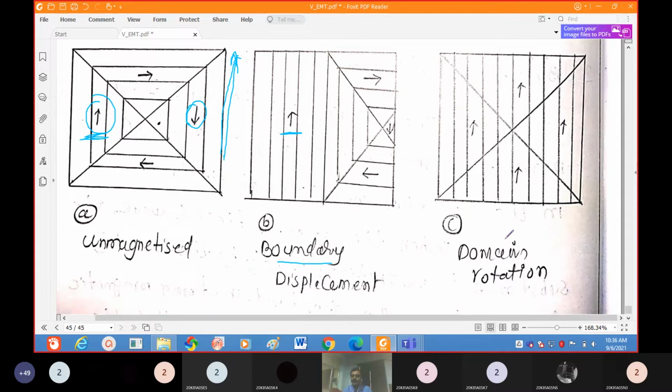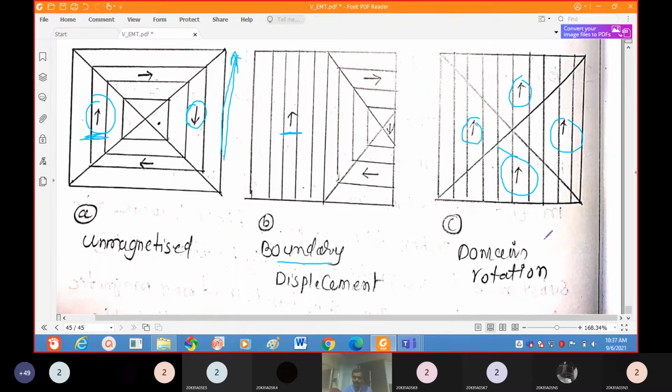If you apply a very high magnetic field, this rotation of the domains will take place. This is the rotation of the domain. Previously only this domain is in this direction, and the remaining domains are in different directions. After applying the magnetic field, what happened here? All domains orient in the field direction. This occurs if you apply very high magnetic fields.